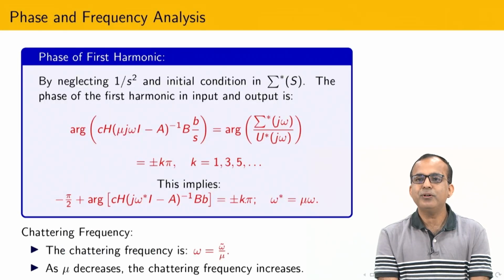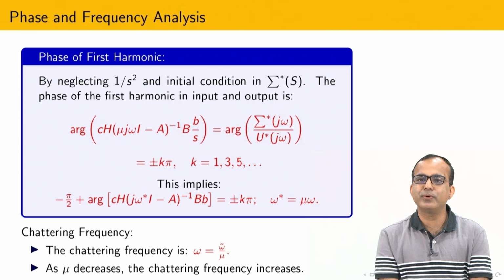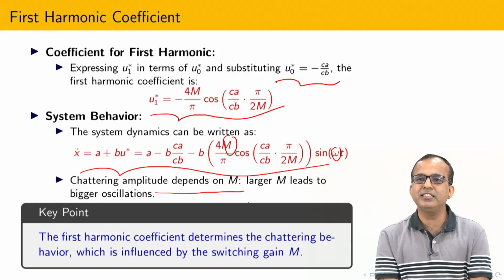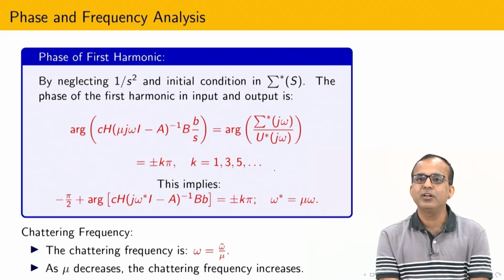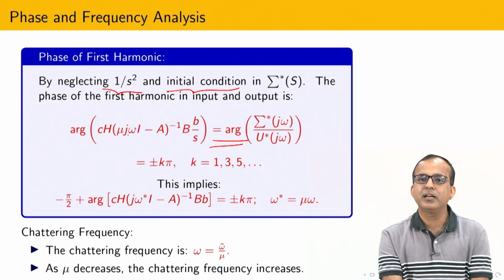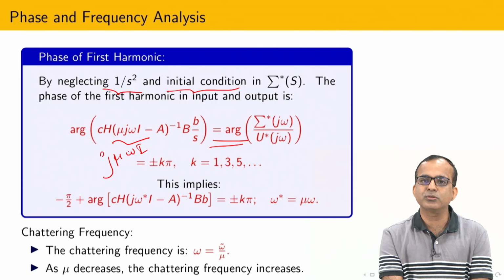Now I also have to see the frequency. So how to see the frequency? Again I will come to this expression, and in this particular expression I am going to neglect all initial conditions because I have to calculate the transfer function, and after that I am going to look into the argument. You can see here that one term should be Js into I, but instead of that I have J mu into omega and I comes into picture. So this is responsible for some kind of P or Si, you can tell.